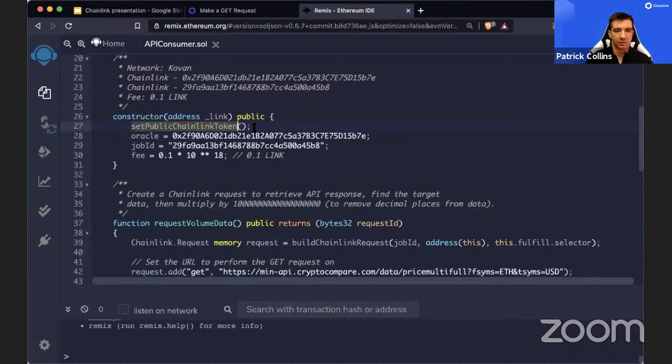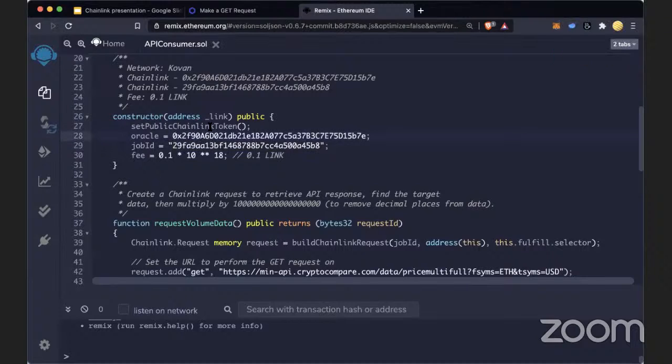But don't worry about this for now. But these are some new things. So Oracle and job ID. We chose our Oracle before by choosing the key hash. So every VRF node has its own key hash. With Chainlink API calls, every Oracle has its Oracle contract and then a job ID. So what does this mean?